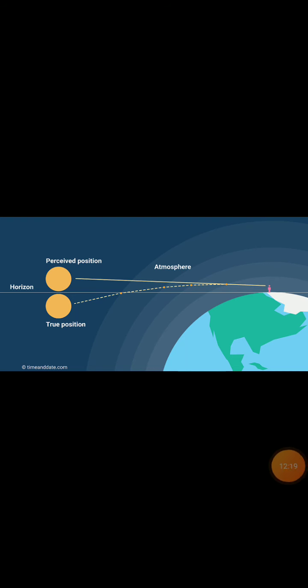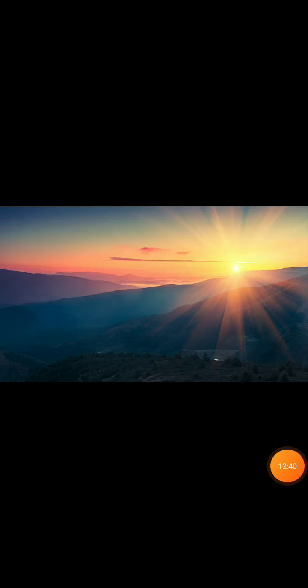So here we'll remember that the time difference between actual sunset and the apparent sunset is about 2 minutes, and the apparent flattening of the sun's disk is also an example of atmospheric refraction. So here we learned examples of advanced sunrise and delayed sunset by the phenomenon of atmospheric refraction.